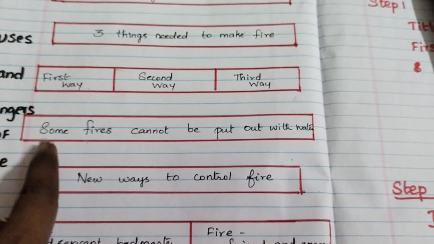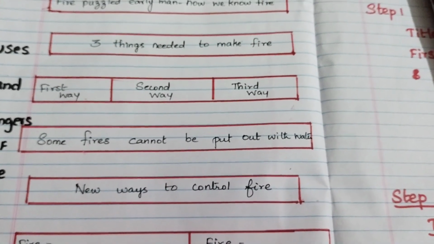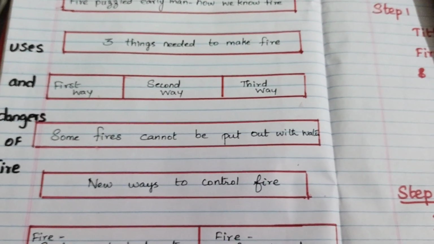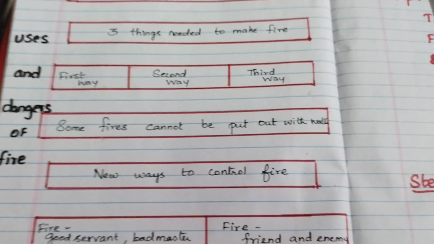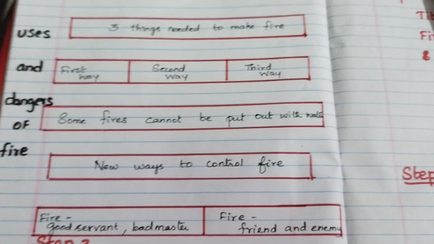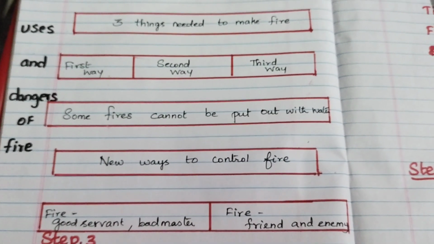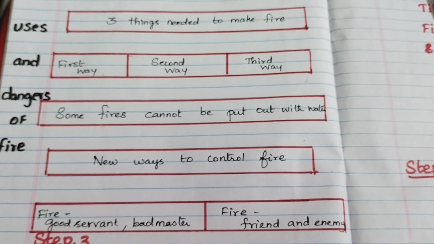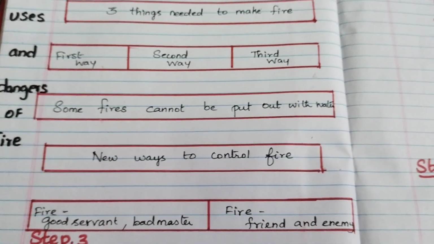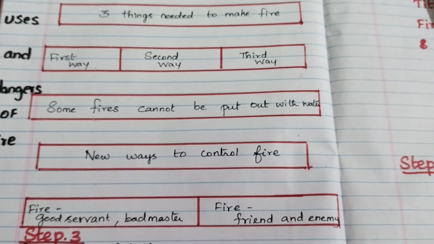Then we learned some fires cannot be put out with water. For example, the oil when it's spilled in the water, right? Then new ways to control the fire, that is fire brigades and carbon dioxide used to extinguish the fire. So these are all the new ways we learnt about to control the fire.